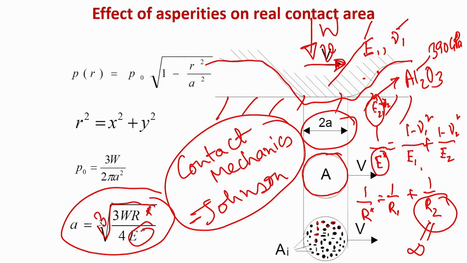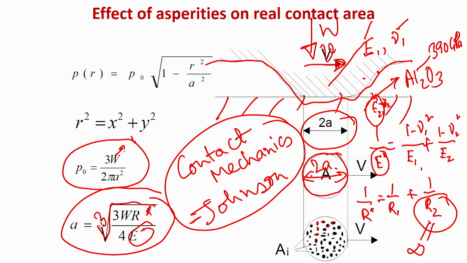So, now I have defined that a value, that is the contact radius. 2a is the contact diameter. So, 2a is nothing but this, right, the contact diameter. From there you can find out the contact pressure. According to basic contact mechanics theory, P naught is equal to 3 W by 2 pi a squared, or 3 by 2 multiplied by W by pi a squared.